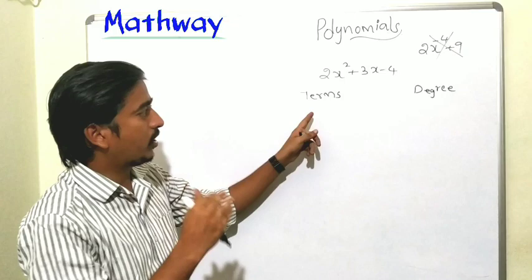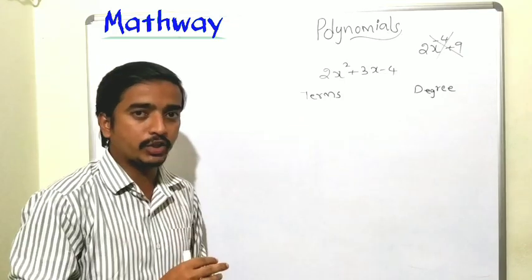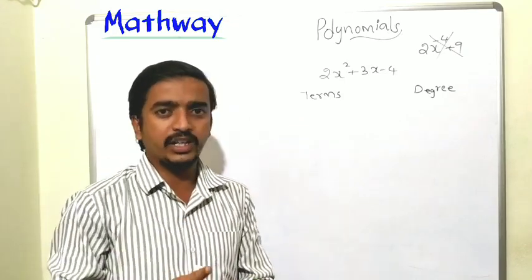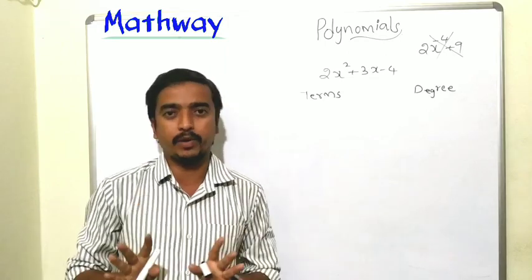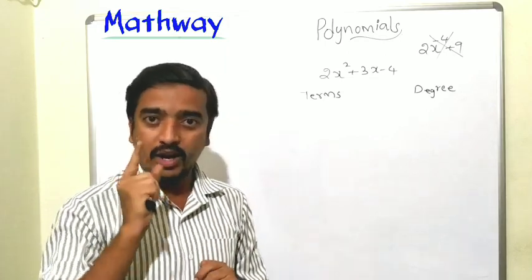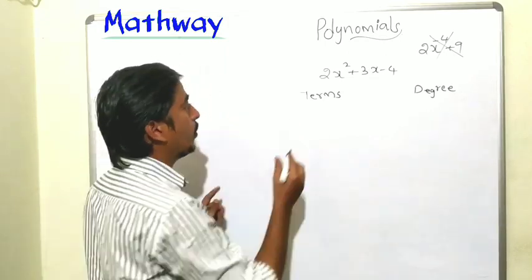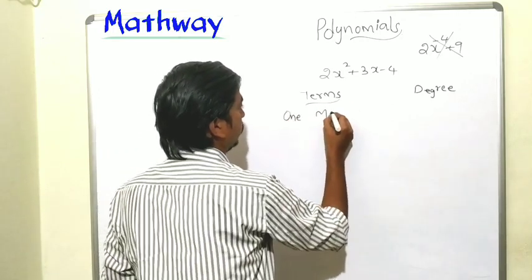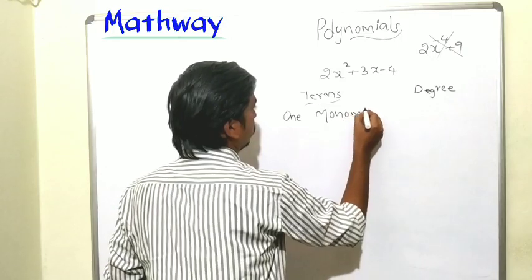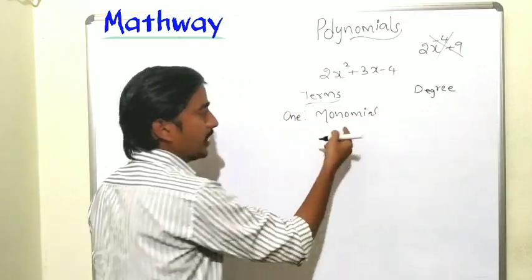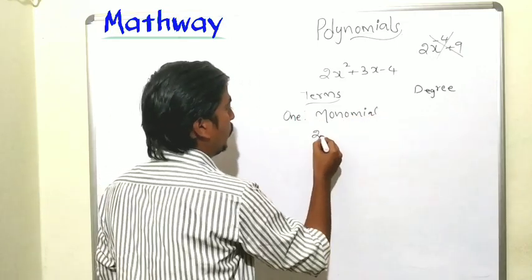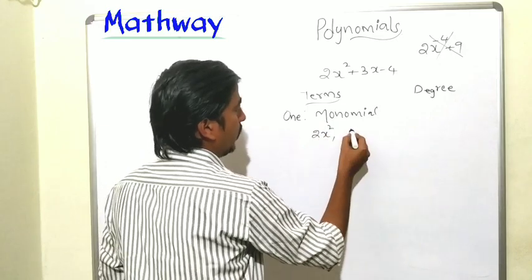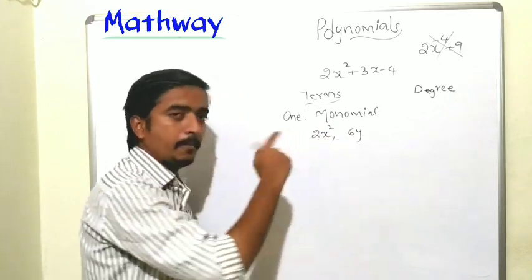First, let's see the types of polynomials according to terms. Polynomials may have one term, two terms, three terms, or any number of terms. If the polynomial has only one term, we call it a monomial. One term, that is monomial. For example, 2x square, or 6y. These are monomials.